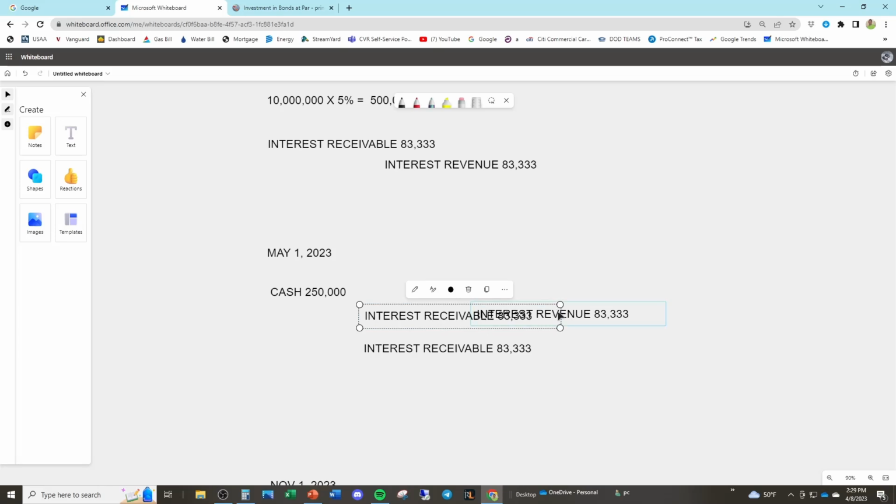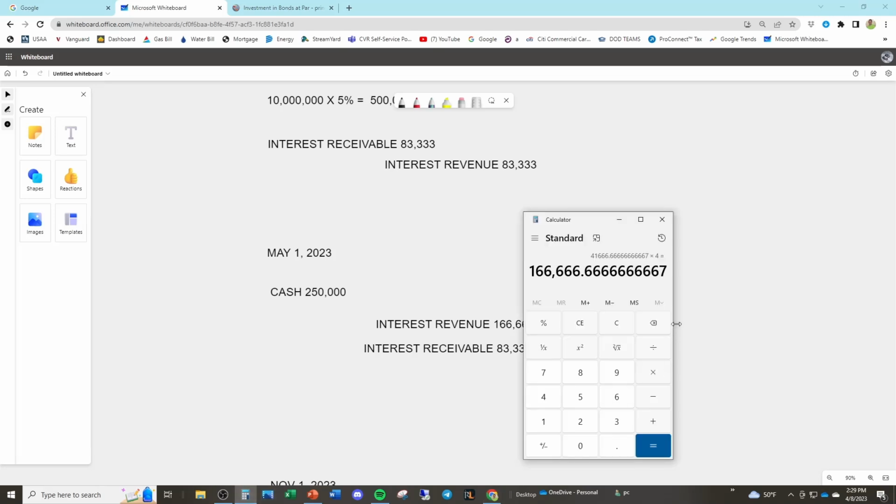We've earned interest revenue of 166,667. Bada bing, bada boom. And if you add it together, it should balance. Let's double check. Plus 83,333.333. Okay, I was off by 1 cent, or 0.0000001 cent, but you see my point. So it balances. Okay, so we're good.